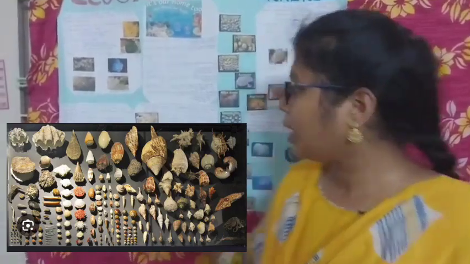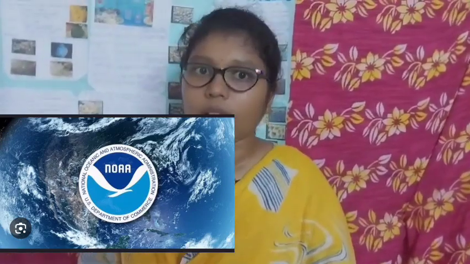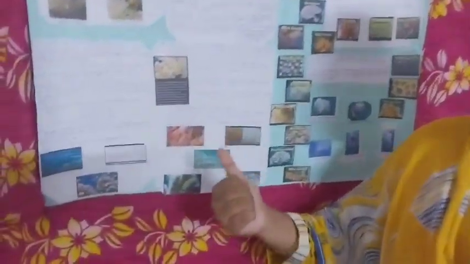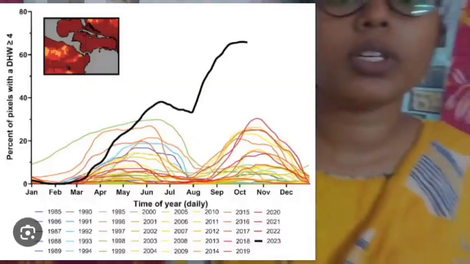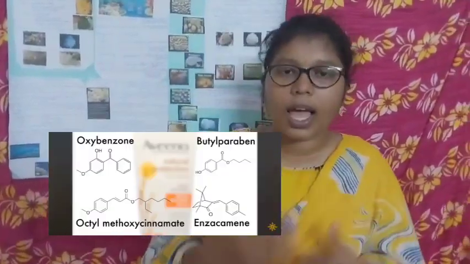Fishes, 1500 types of species. Corals, 400 types of species. Molluscs, 4000 types of species. And every year, according to NOAA, the National Oceanic and Atmospheric Administration, and the Australian Institute of Marine Science, a report is released about the condition of coral reefs and how it is useful to us. It started 31 years ago, and every year they provide a report.